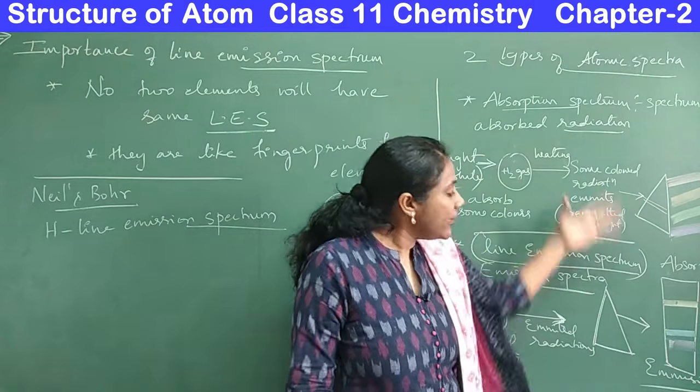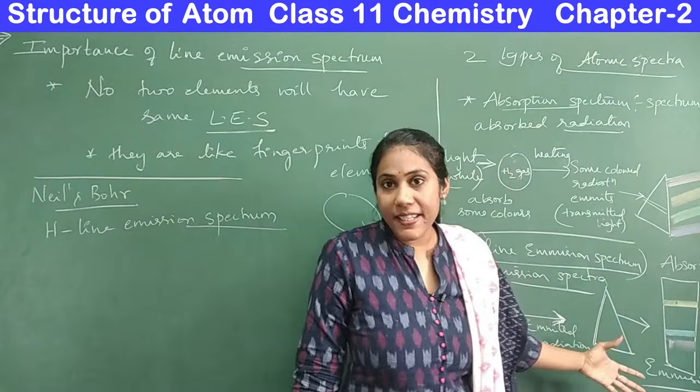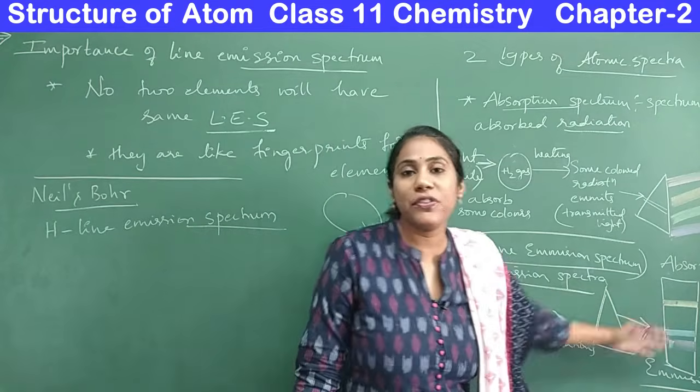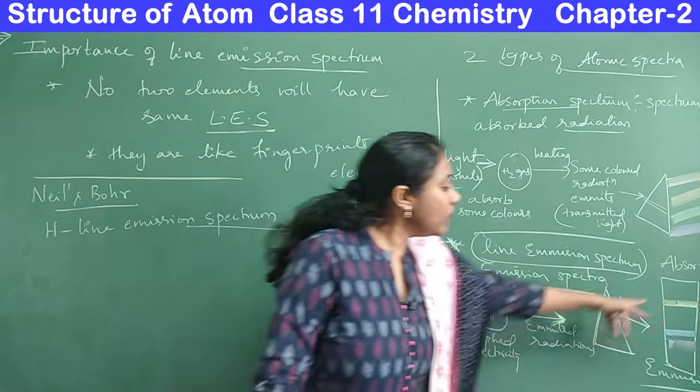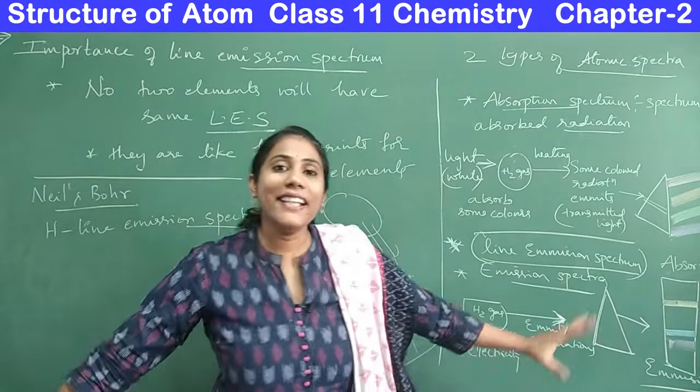Why do you get only a few colors, only a few wavelengths or frequencies? If you take the line emission spectrum of hydrogen, you are getting only 3 lines here. Why only 3 lines?